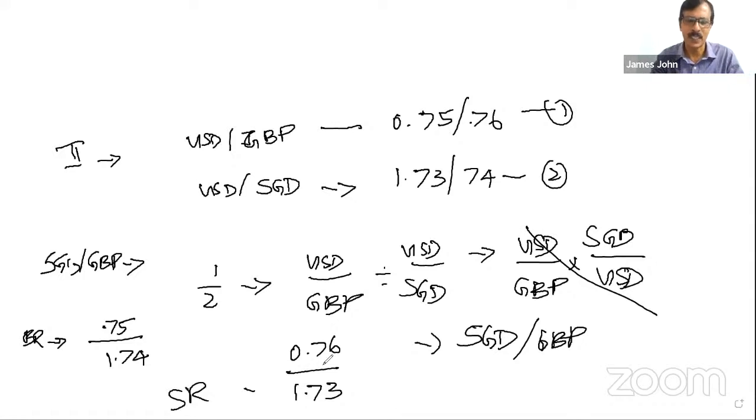In the cross rate mechanism, I have very clearly given you the thumb rules. If you have that PPT with you, take it. The thumb rule says there are 2 situations. Number 1 is common currency, opposite side.